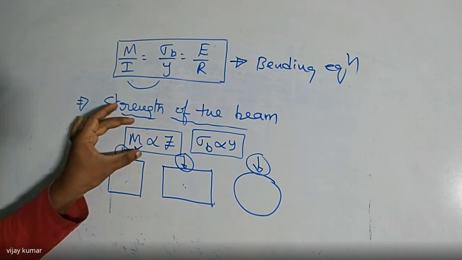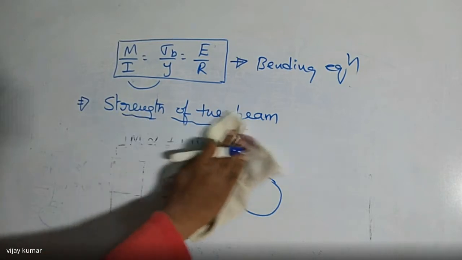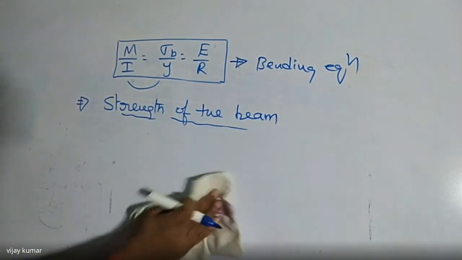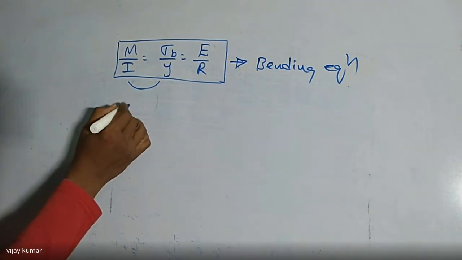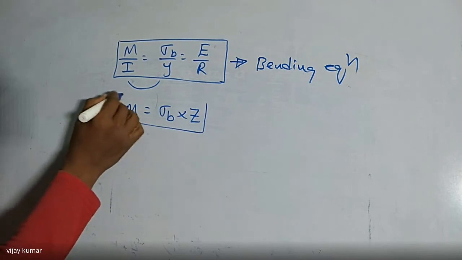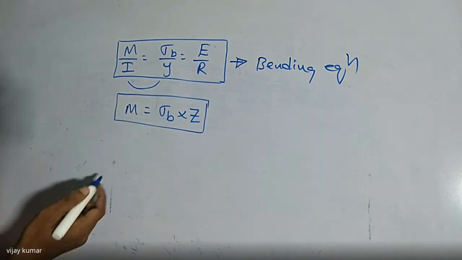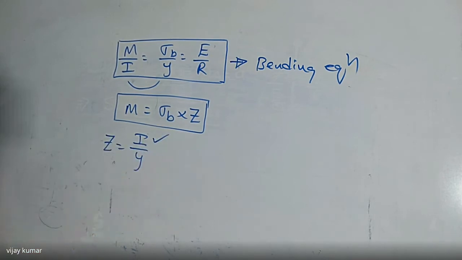This is the relation we are going to use to find the moment of resistance of any beam when compared to other beams. Before solving some problems, all of you know very well that if you want to apply M is equal to sigma B into Z, to find the strength of the beam, we have to find the Z value, which is I by Y. So we have to find the I values of different cross sections of the beams.